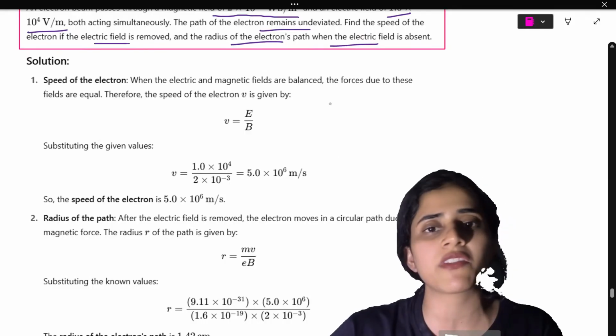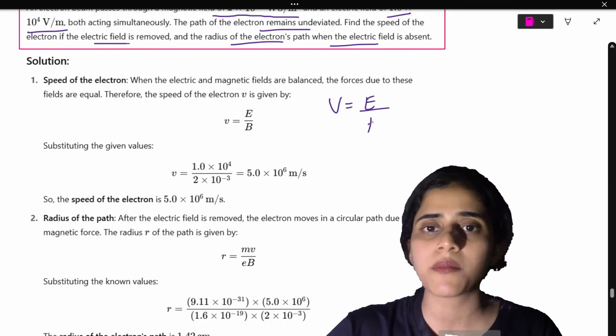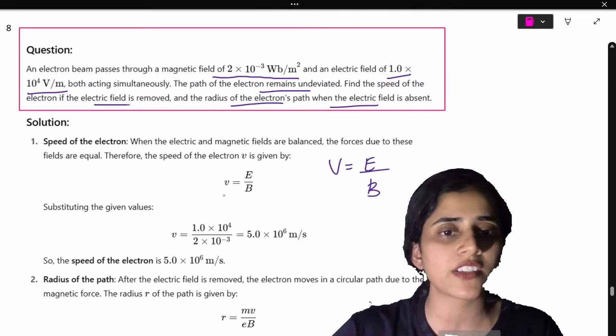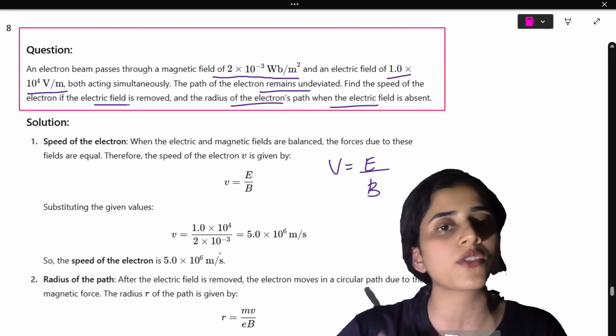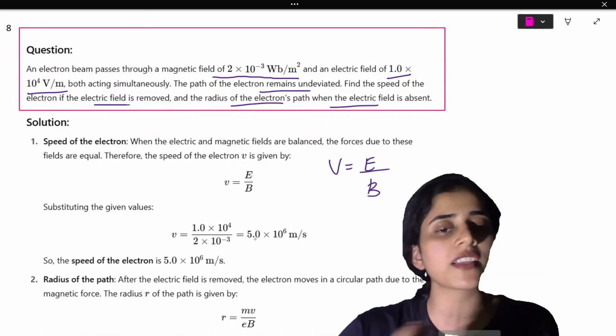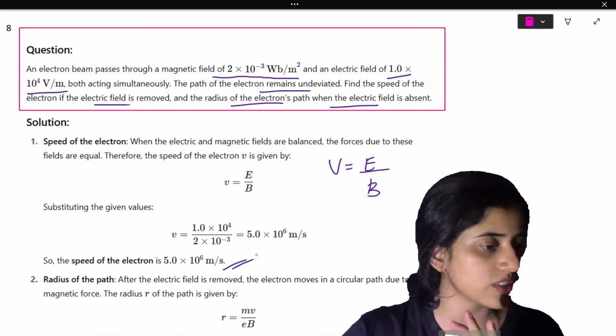What is the formula for speed of electron? Electric field by magnetic field. What is the value of electric field? 1 into 10 raised to 4. What is the value of magnetic field? 2 into 10 raised to minus 3. So if you just take the ratio, you will get the speed of the electron.